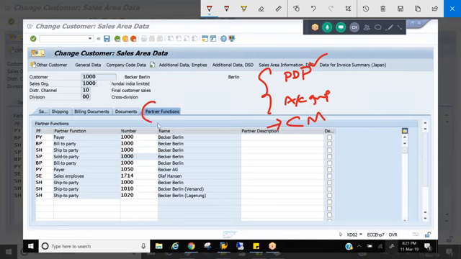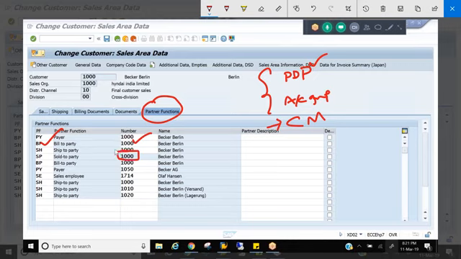What is this partner determination procedure? How are these partner functions coming here? How are these numbers coming here? Why is this sold-to party grayed out here, right? So how many sold-to parties can I have for a business? Anyone? One. Only one sold-to party, right?